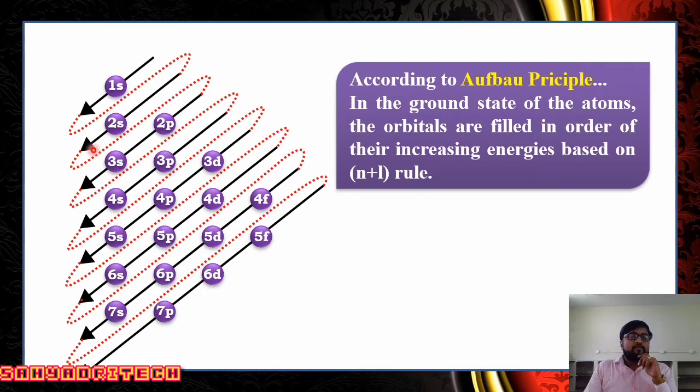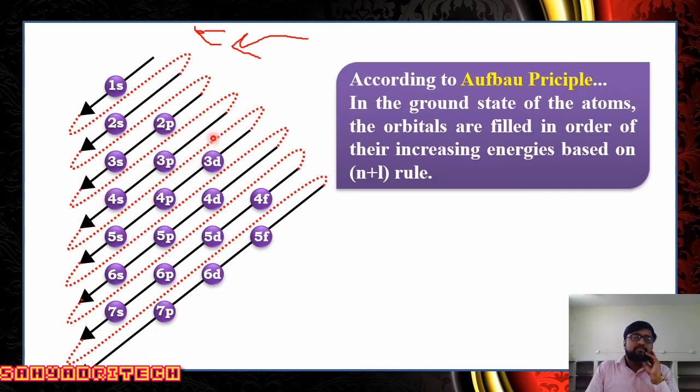Say 1s. When an electron enters into an atom, where will it go? First, it checks the 1s orbital. If 1s is filled, where will it go? That electron enters into 2s. If 2s is also filled, then the electron goes to 2p. Like this, the sequence is followed: 1s, 2s, 2p, 3s. Then after 3s, the electron comes to 3p, 4s.